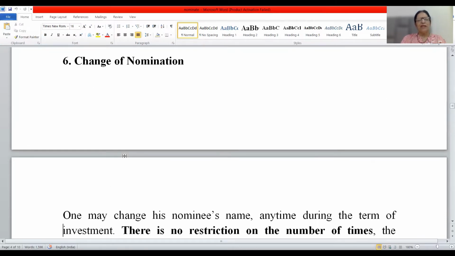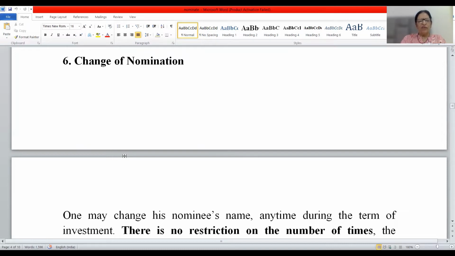Then, change of nomination. Sometimes, friends, what happens? We have to change the nomination. Say a girl has given the nomination. She's working, and to her employer she has given the name of her brother, and then she gets married, and now she wants to change the nominee. She wants to make her husband or son the nominee after her marriage.